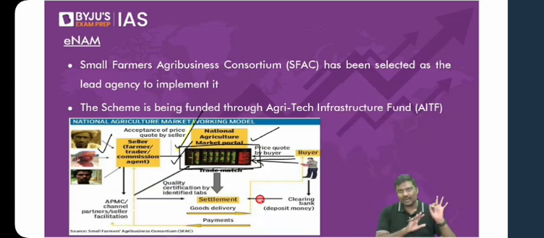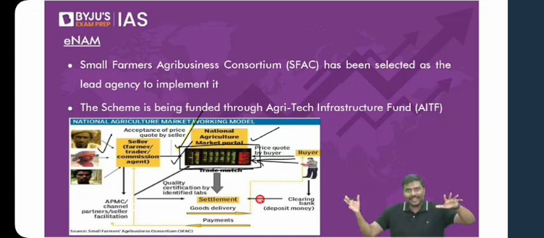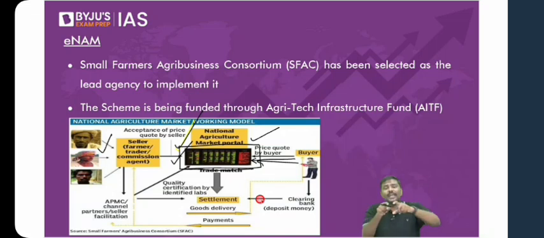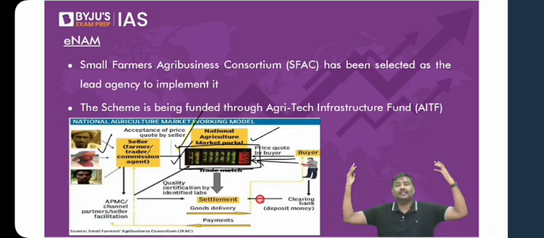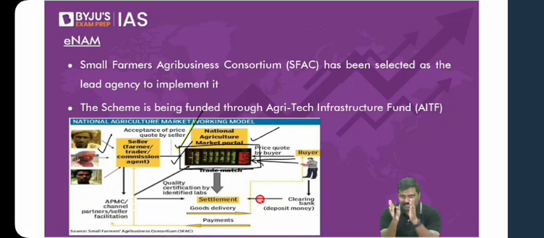Now, can I say this? Have a look at this. The process of ENAM will improve efficiency in the market compared to APMC alone. ENAM will provide you much better returns because you can get access to multiple states now. You can get access to multiple mandis. You do not have to physically travel all the way. You can simply sit in your office, open a laptop, and start bidding. So the number of traders will increase. The number of buyers will also increase. Competition will increase. You can get access to multiple markets. All these are the advantages of the E-National Agriculture Market.